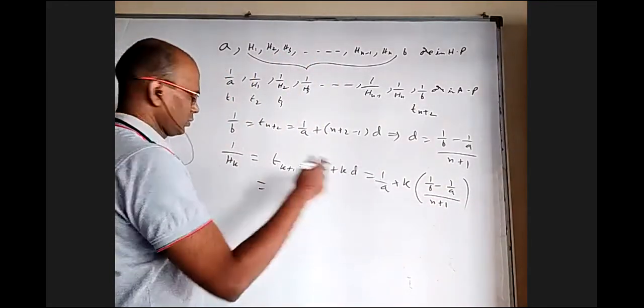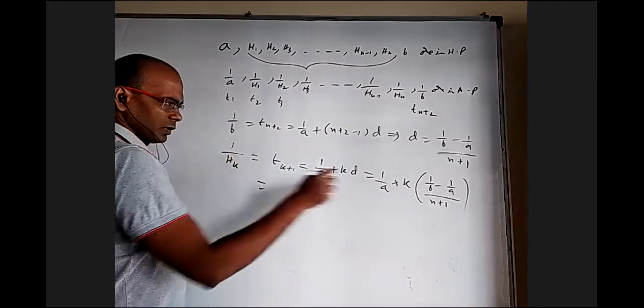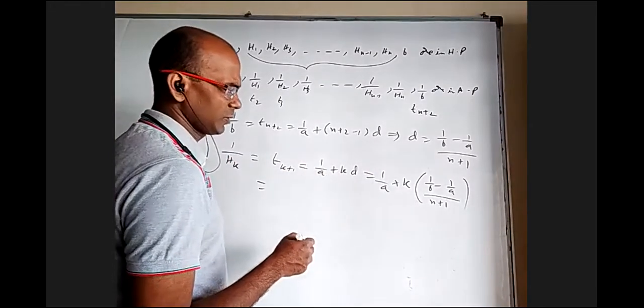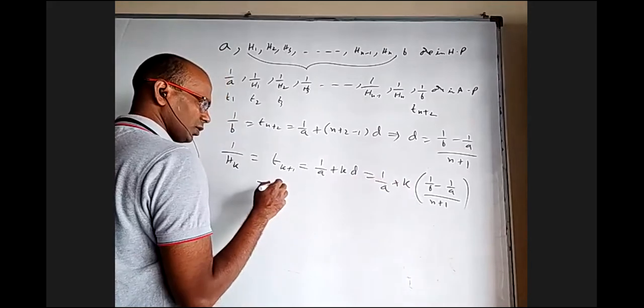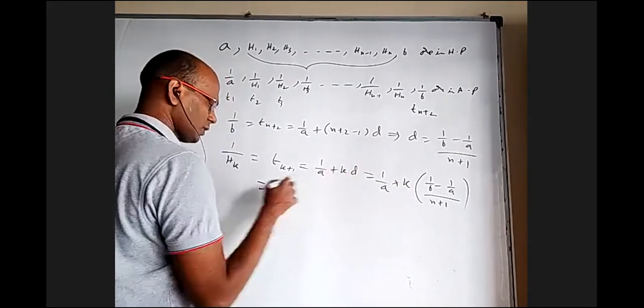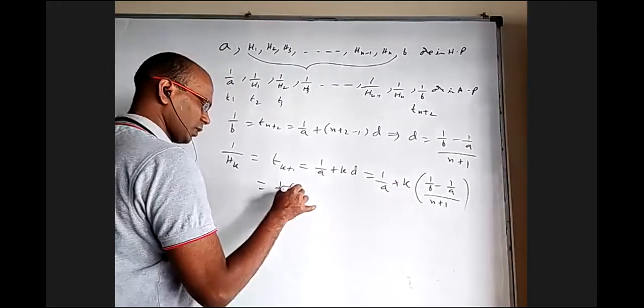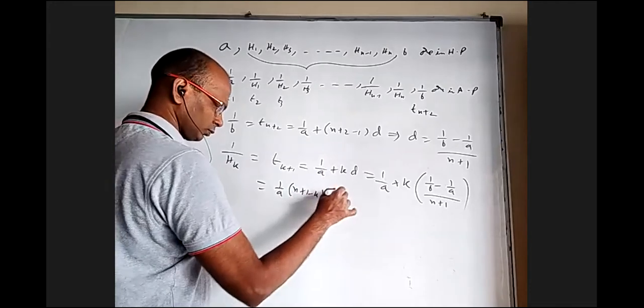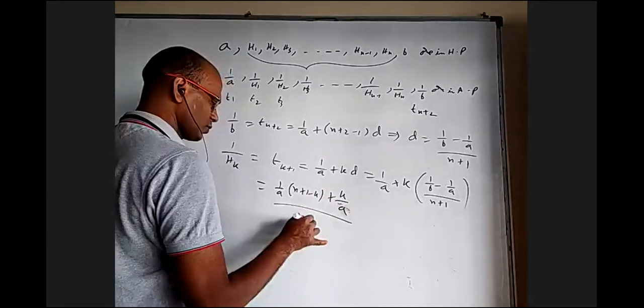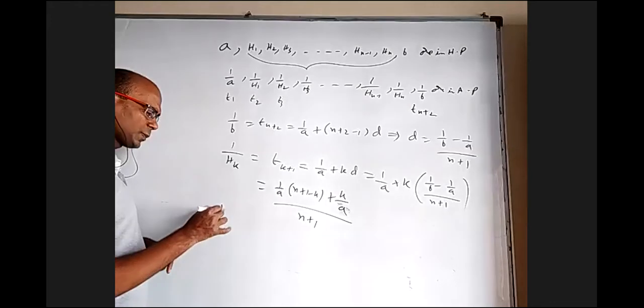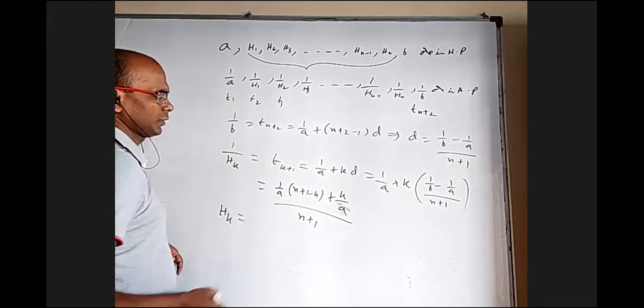If you want to simplify or take LCM, or at least split it, take LCM and take 1 by a common. You get 1 by a into n plus 1 minus k plus k by b by n plus 1. Reciprocal of that is the kth harmonic mean.